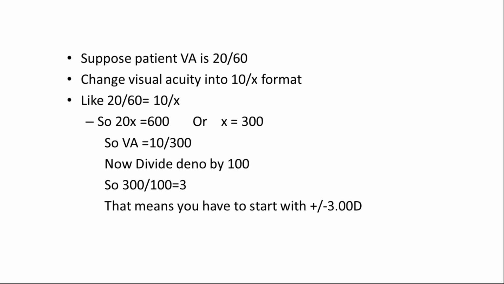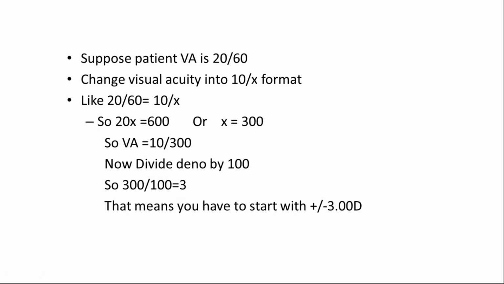One more example I would like to discuss. Suppose the patient's visual acuity is 20 by 60. At first convert it into 10 by x format. So 20 by 60 is equal to 10 by x, and x will be 300. Always divide this denominator by 100, so 300 by 100 will be 3. That means you have to start with plus minus 3.